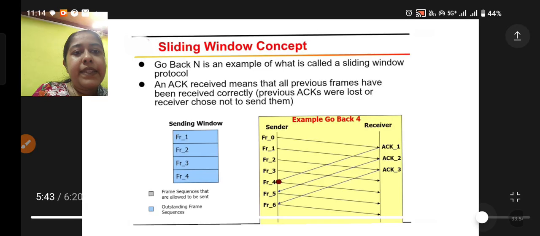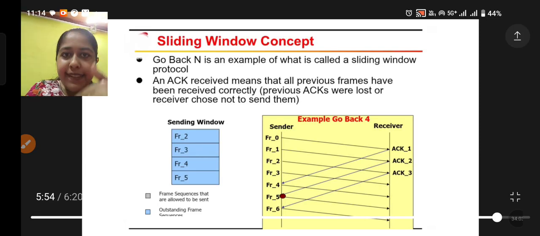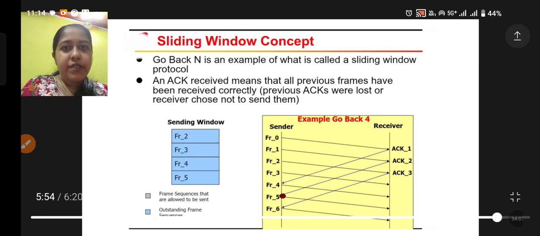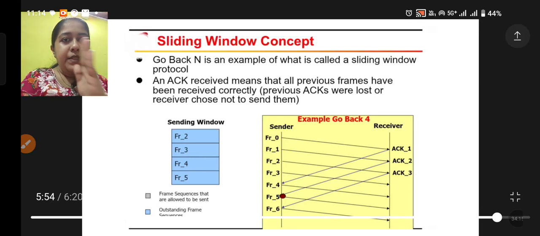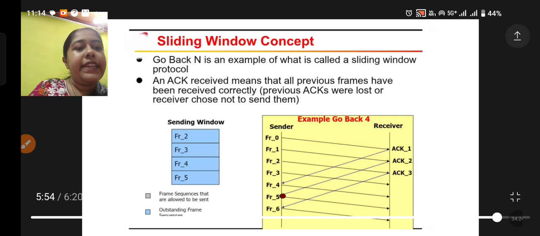Now what is happening next? Let's see. Now frame number 5, since I have received acknowledgement for frame number 1, done. 2, 3, 4, 5. Now again it is just sliding. Sliding window means whatever is in the sender window, the frames there, that is sliding. The number of frames will be n, but sliding window means the sender window is now sliding towards the next frames. Okay, so now you are seeing the change in this sending window.